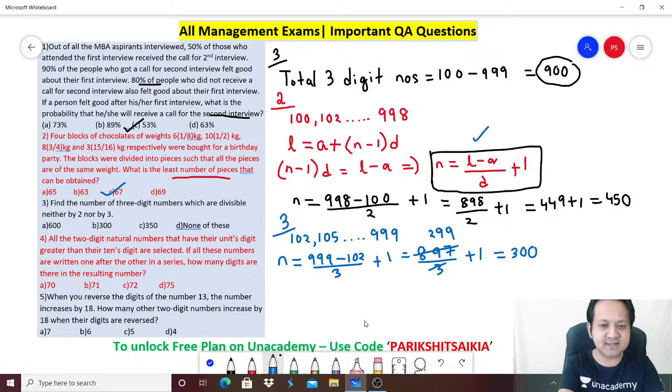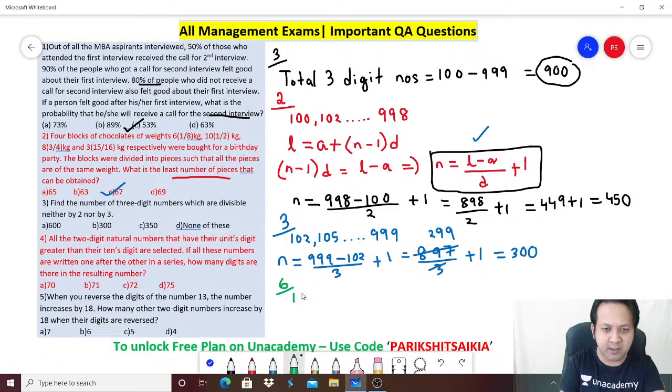Right? Next, you know what? Some numbers you have double counted. Which are the numbers like 6? Obviously 6 is not a 3-digit number, but let's take an example of 6. A number like 6 is divisible by 2 as well as by 3, so you have counted it twice. So basically all numbers which are divisible by the LCM of 2 and 3 you have double counted. So obviously you have to subtract one time, meaning all numbers which are divisible by 6 subtracted one time.